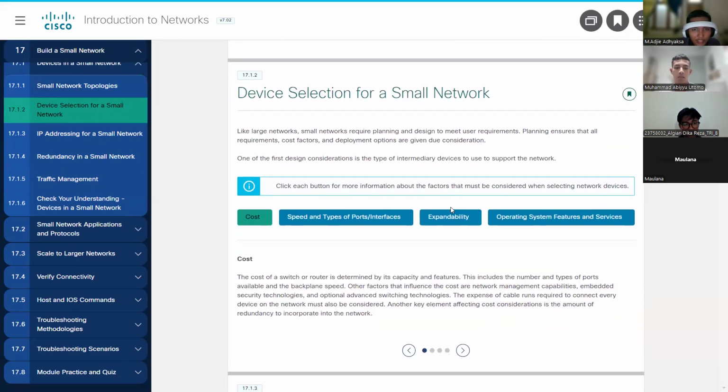Next. The device selection for a small network. Like large networks, small networks require planning and design to meet user requirements. Planning ensures that all requirements, cost factors, and deployment options are given consideration. One of the first design considerations is the type of intermediary devices to use to support the network.